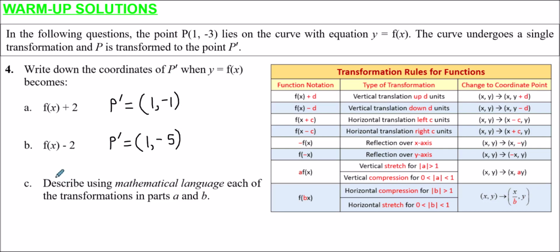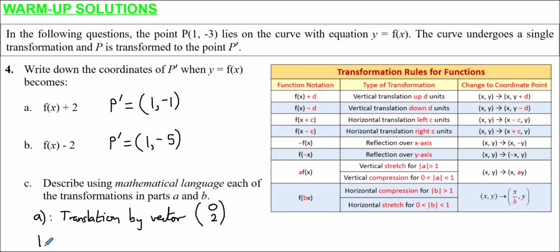So describing these mathematically, I can describe the transformation in A as a translation, again because it's not a stretch or a compression, it just moves from one place to another. It moves up, so it's a translation by the vector 0 at the top, because it's not moving left or right, and it's going up by 2 units, so it's positive 2.